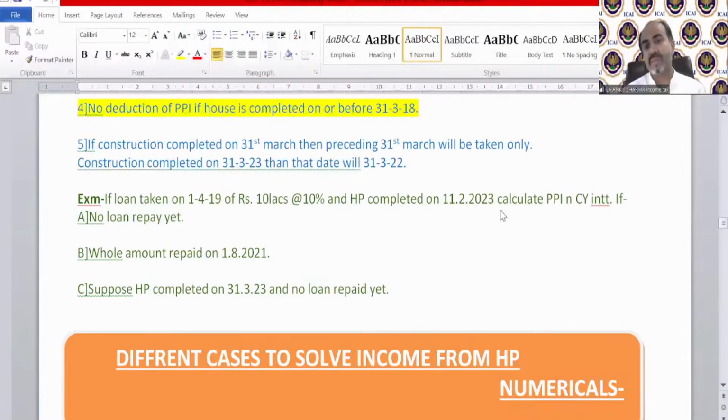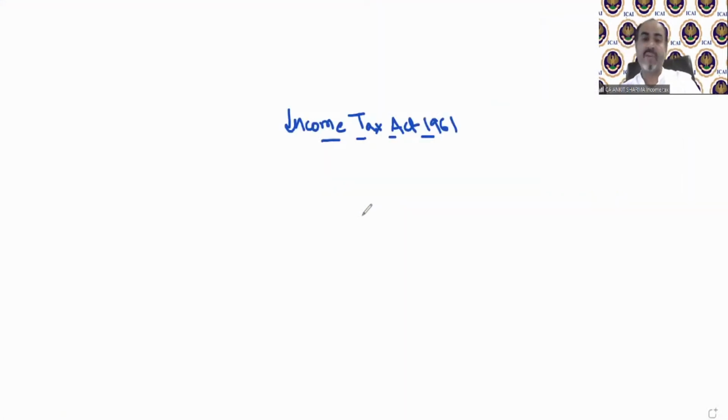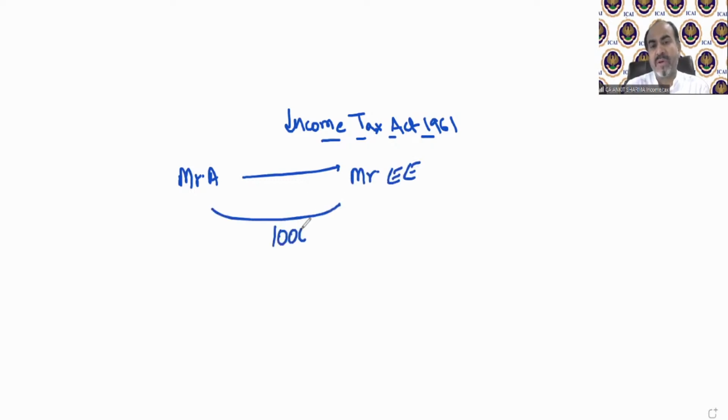Dhyanesh, when we discussed this topic, I already told that the contribution of the employee will not form part of the gross salary of the employee because it has already been included in the basic salary. Like this: if Mr. A and Mr. B is the employee and A is paying 1 lakh rupees per month as salary and 10% has been deducted as employee contribution.